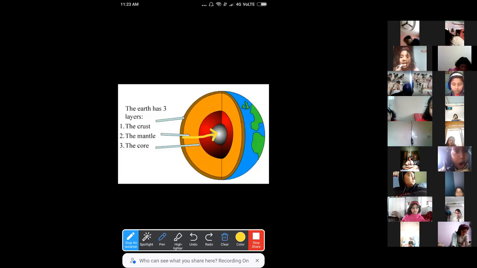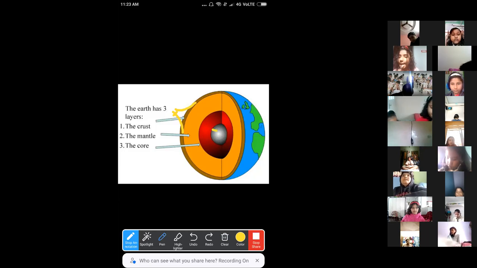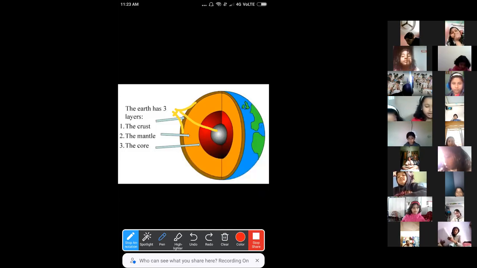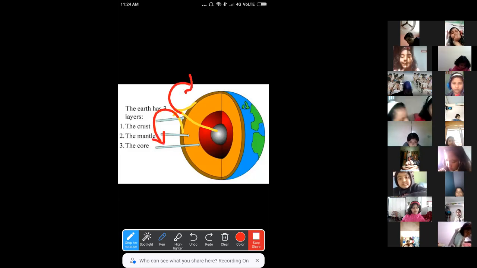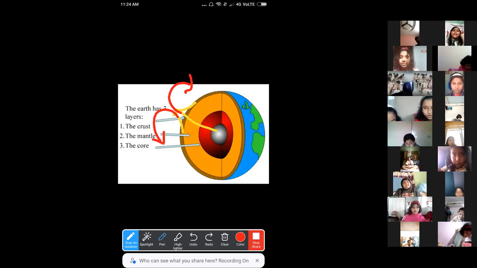And on the crust, there are the mountains, right? When the pressure becomes too high, the magma comes out through the vent. Vent means the channel of these mountains, through which the magma will come out. And then finally, the magma gets erupted in the form of lava, right? When the molten rock remains inside the earth, that is called magma.